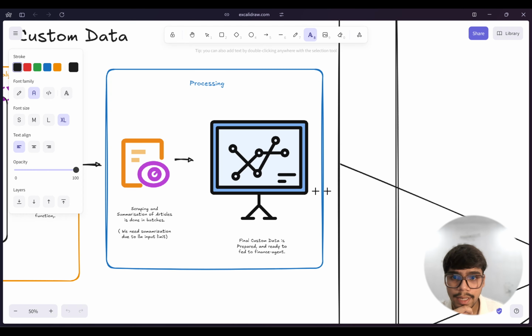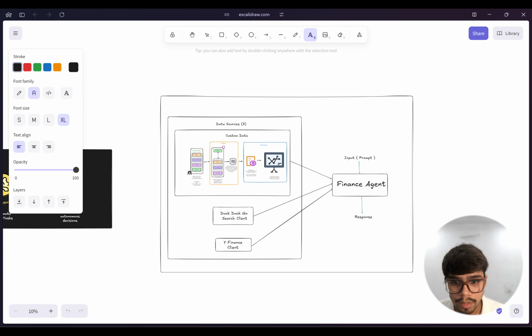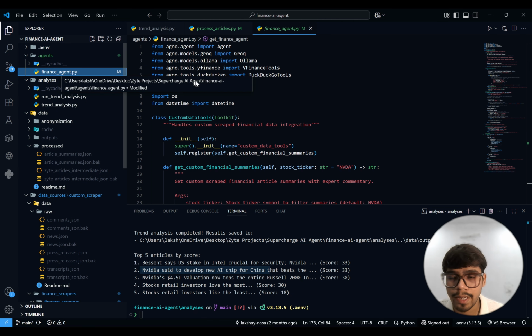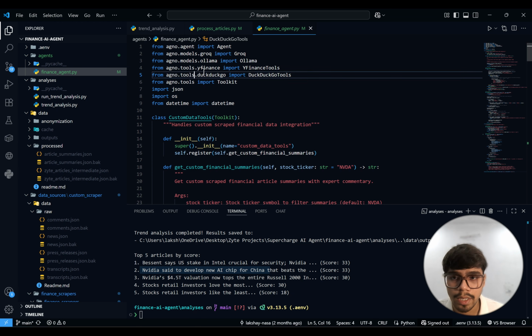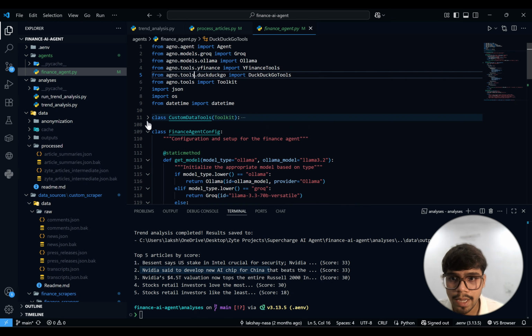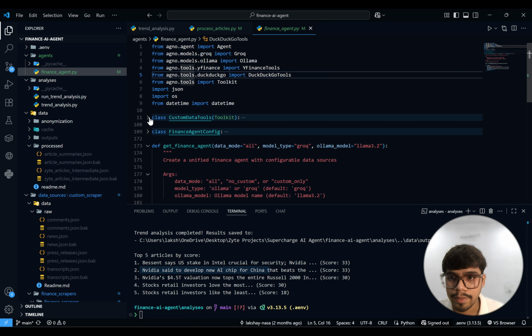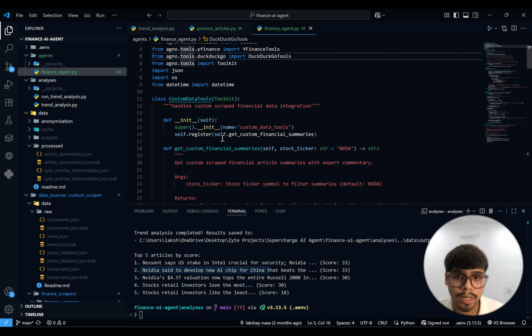So yeah, once we do that, we just feed this complete data from three sources, and you will know how we do that. If I walk to the agents folder, we see the finance agent, and under it we have directly imported our YFinance tool from Agno's tools directory. Yeah, so we have three classes, two classes and one function here. The first one is the main one, I would say the complete thing we have done, from scraping with four spiders to building those relations between IDs, then scraping the content again, and then summarizing it. After that, we need to build a toolkit to use that data as well, right?